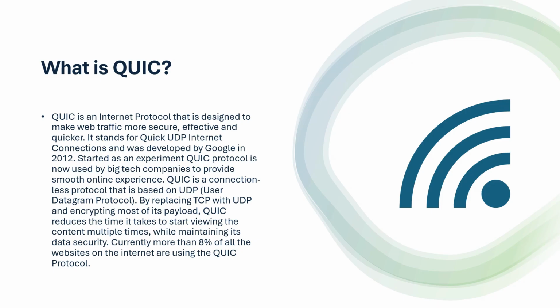That means it offers both speed and security. Unlike TCP, which needs multiple handshakes to establish a secure connection, QUIC integrates transport and security handshakes into a single step, making the connections much faster. Today, more than 8% of websites use QUIC, and its adoption is growing very fast as it forms the foundation for HTTP 3.